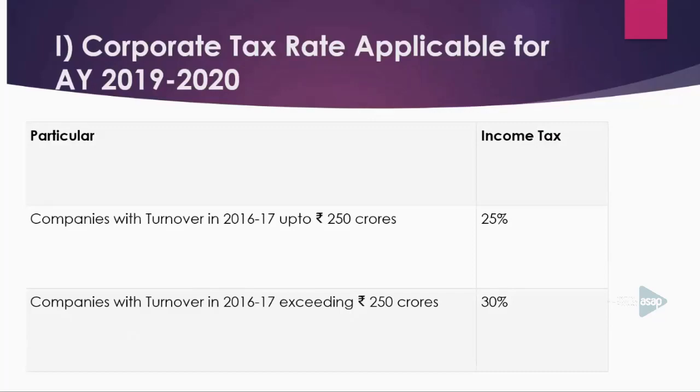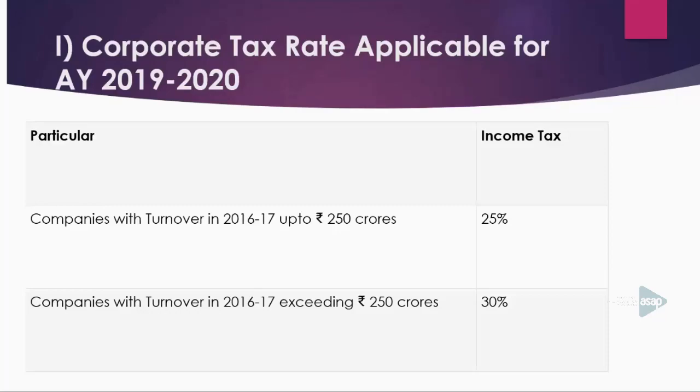Until now, we have discussed what is book profit, how you can compute book profit, what is MAT, how you can compute MAT, then what is total income as per the normal provisions of the Income Tax Act, and what will be the tax liability of companies. Okay, now you have to understand the assessment of joint stock companies in the assessment year 2019-20 and the assessment year 2020-21. First of all, the corporate tax rate applicable for assessment year 2019-2020.